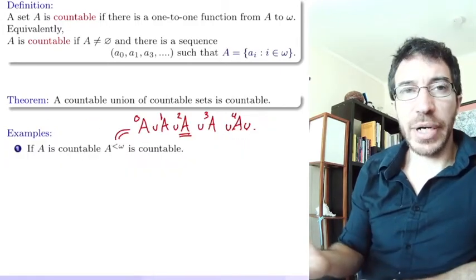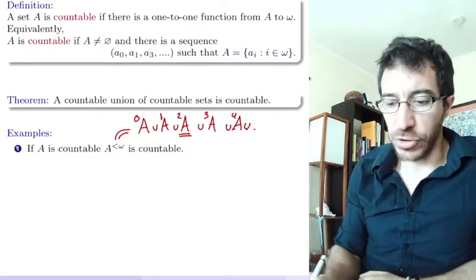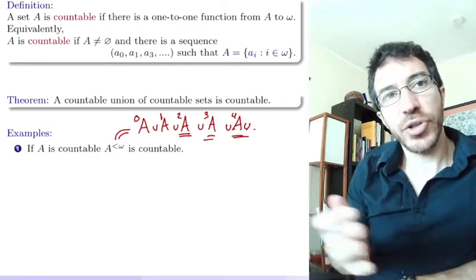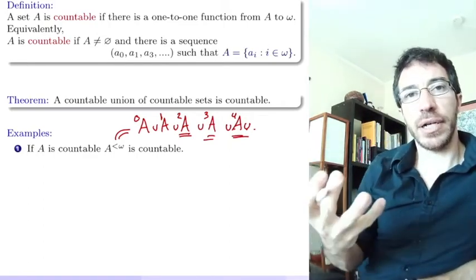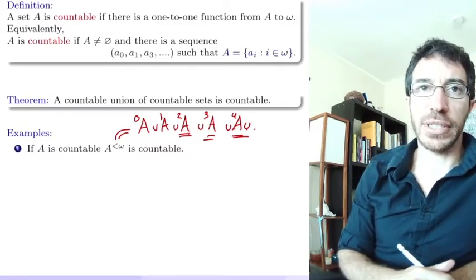And then once the set of pairs is countable, the set of triples contains one pair and a single element. So that's also countable. Then you have to show a set of quadruples is countable, and by induction you can show each of these is countable, and then a union of countable sets is countable. So the set of all strings over a countable set is countable.